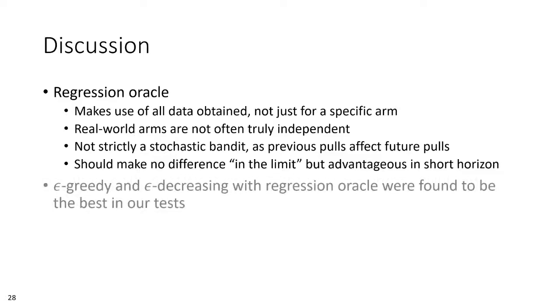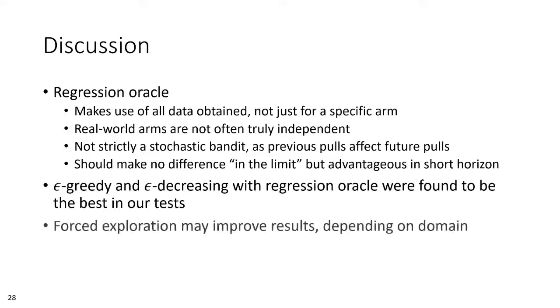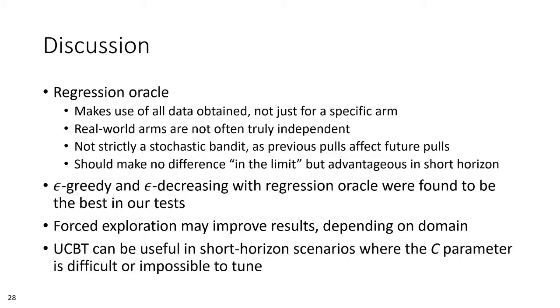Our results show that regression oracles applied to standard Epsilon-Greedy and Epsilon-Decreasing strategies were found to be the best among those we experimented with in the short horizon setting. Further, we found that forced exploration periods have the potential to increase average short horizon performance based on the specifics of the domain. Finally, though more theoretical analysis is warranted for the UCBT strategy, it does appear to hold potential for situations in which UCB1's C parameter is impractical or impossible to tune ahead of time.